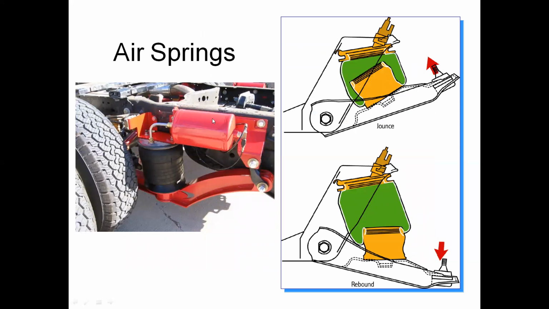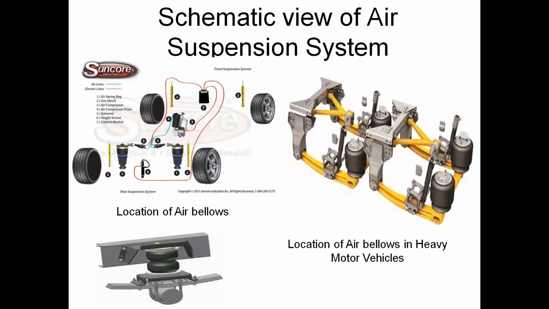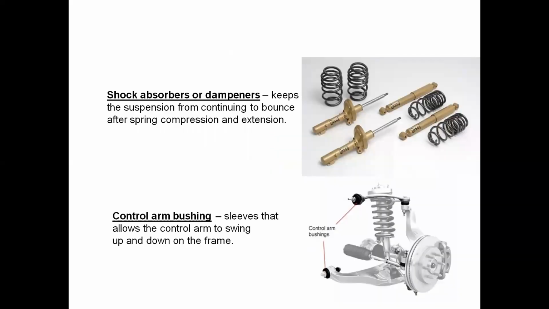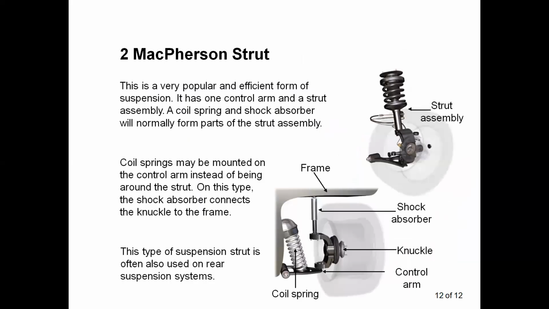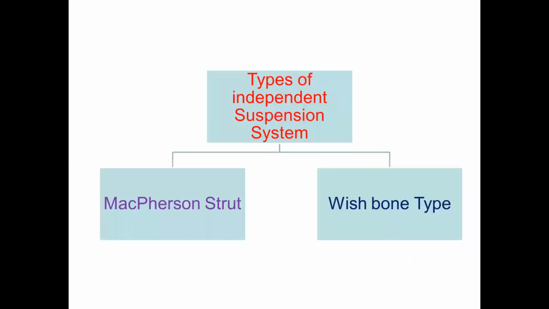Okay, so those are the torsion bar suspension system and the shock absorber suspension system. Now you can see what an independent suspension system is. What is an independent suspension system, and what are the different types of independent suspension system?